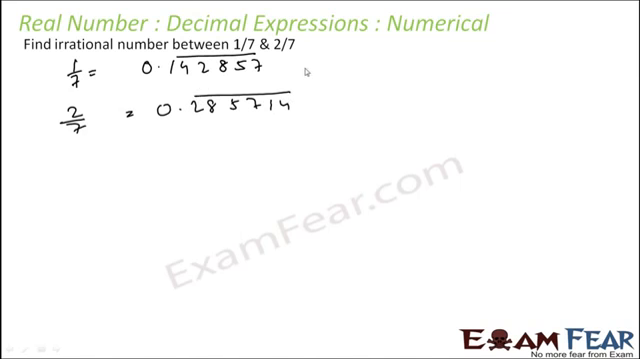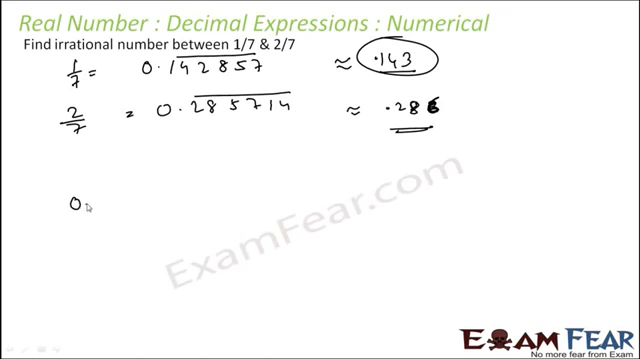Approximately, this will be 0.143 and this will be approximately 0.286, let's suppose. Correct? I'm just taking approximate values. So we have to find an irrational number between these two numbers. And we have seen that between two rational numbers, there are infinite rational numbers. Same thing, between two rational numbers, there are also infinite irrational numbers.